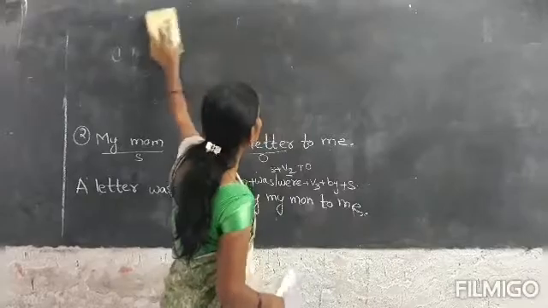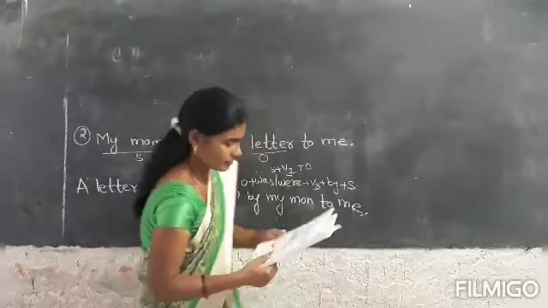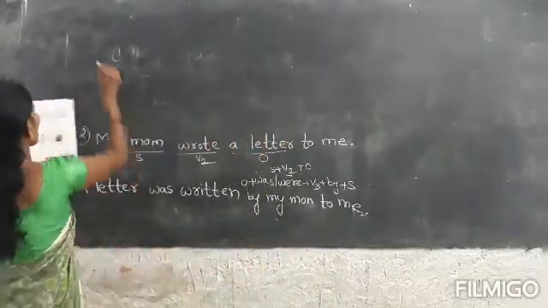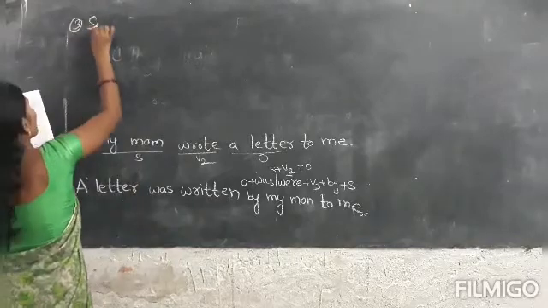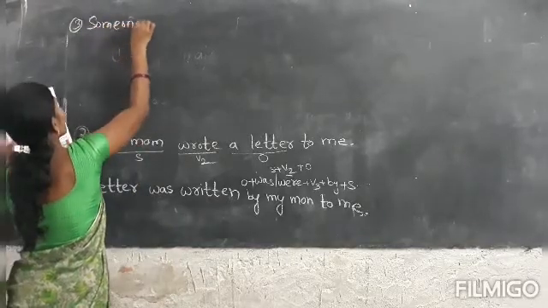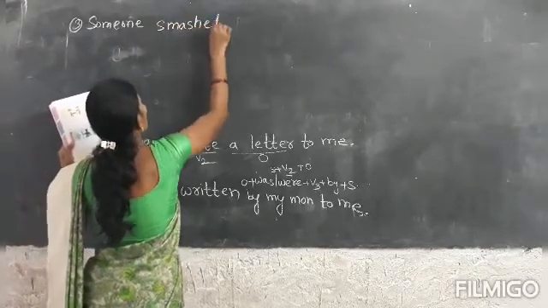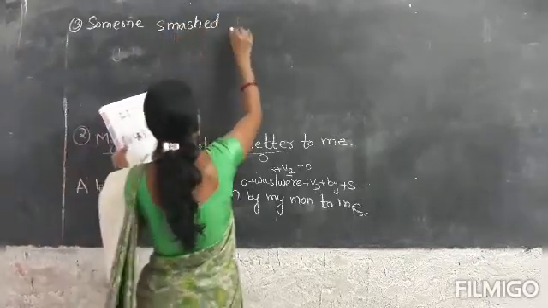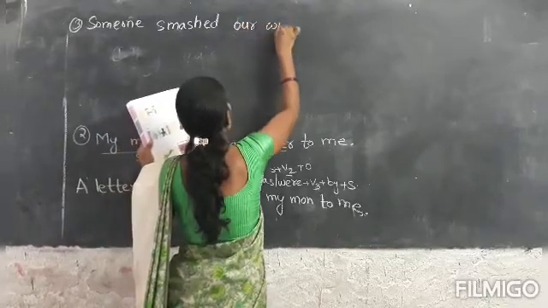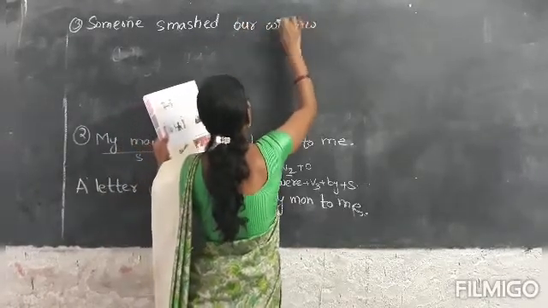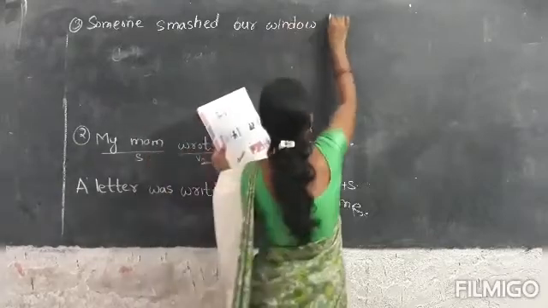Next: someone smashed our window last night.